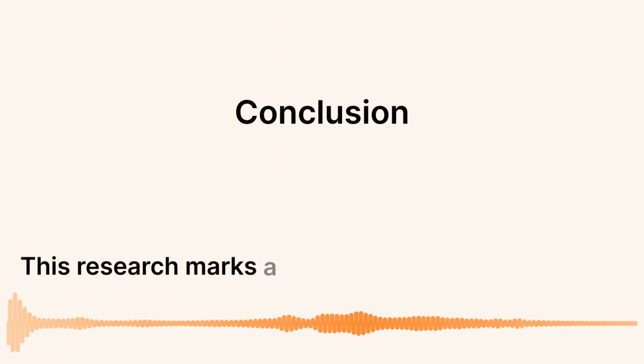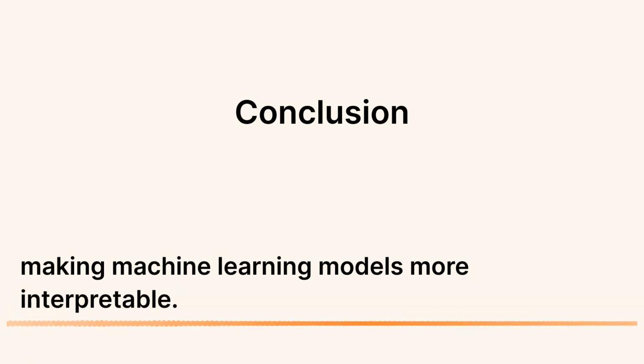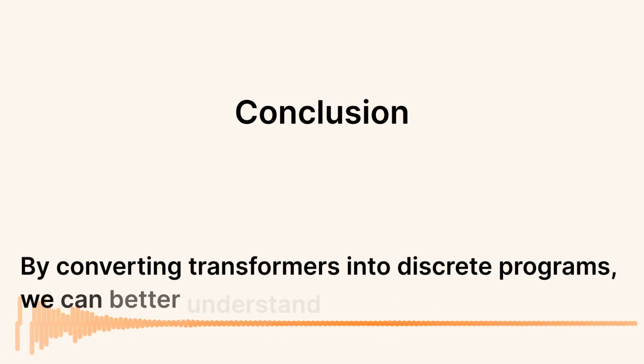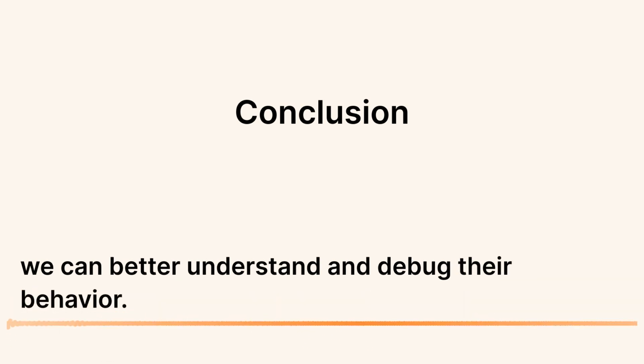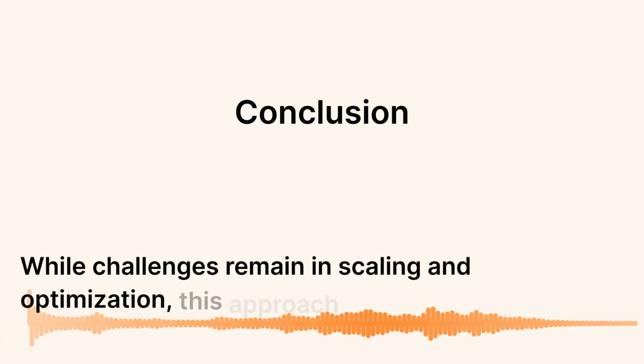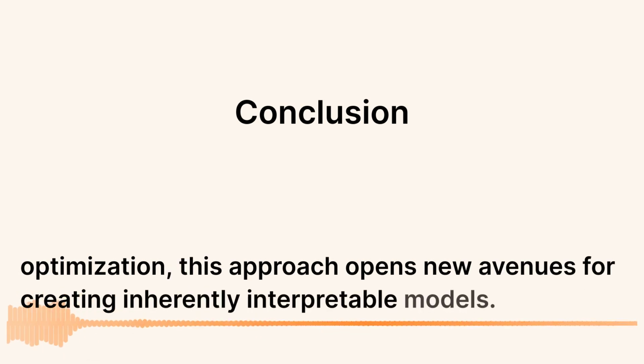This research marks a significant step towards making machine learning models more interpretable. By converting transformers into discrete programs, we can better understand and debug their behavior. While challenges remain in scaling and optimization, this approach opens new avenues for creating inherently interpretable models.